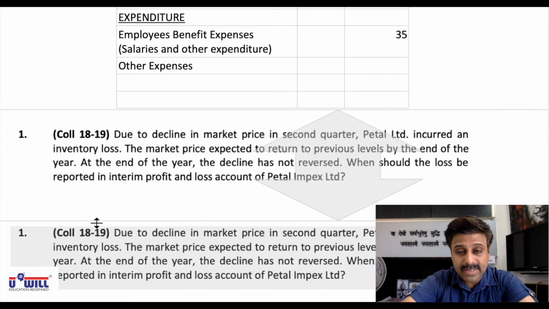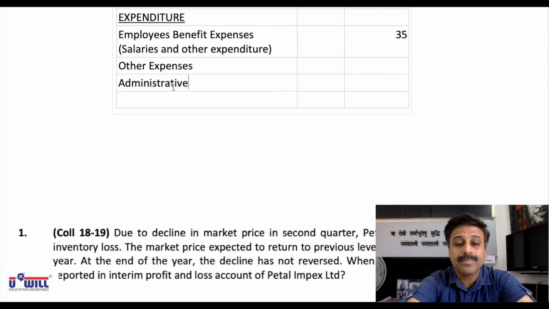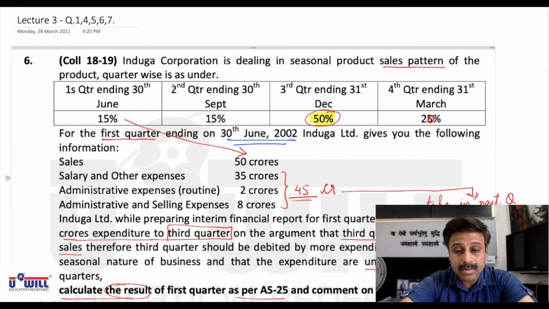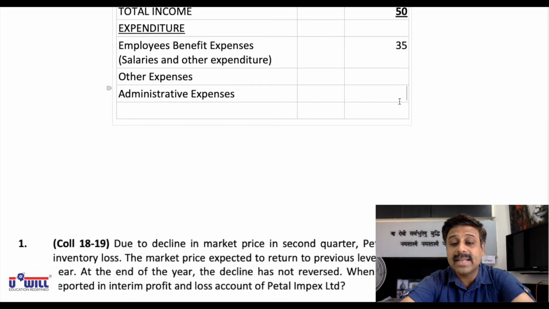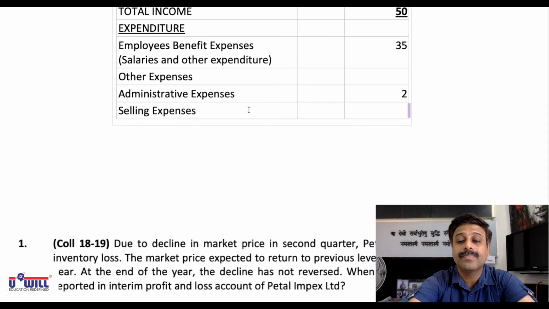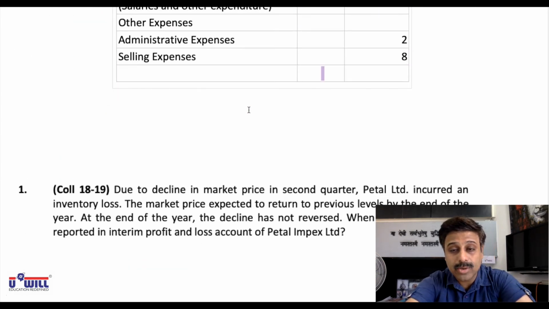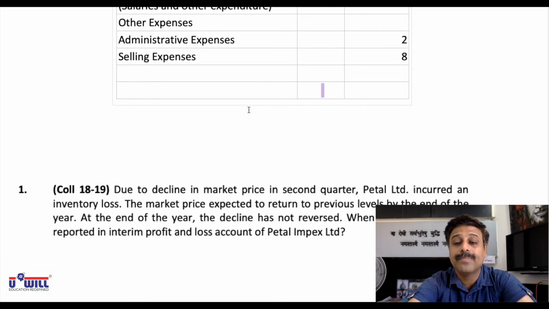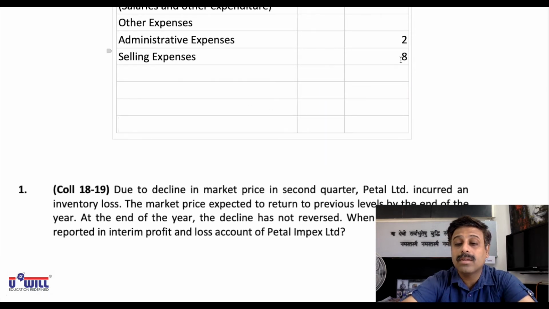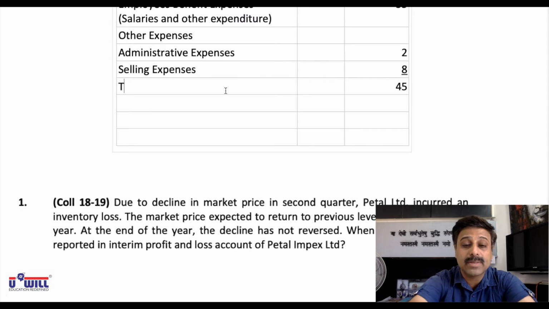So in other expenses we will have first administrative expenses, that is 2 crores. Then selling and other expenses, that is 8 crores. So we can do the total after that. Total of expenses would be 35 plus 2, 37 plus 8, 45 crores. Okay, these are total expenses.